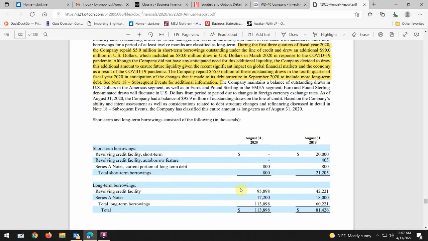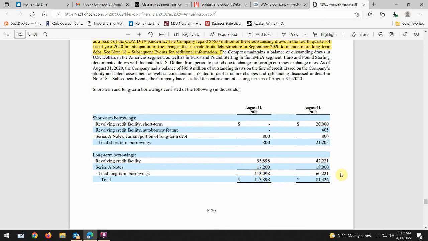So here you go. They were at 42, boom, jumped up to 95, and right there is just about your $60 million increase. I'm off a couple million. I'm not going to get too worried about that. When I figured out what the 60 million is, the couple million's probably some small details, some things that they paid back or didn't pay back, different things like that.